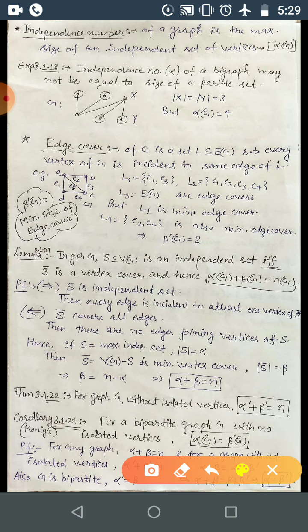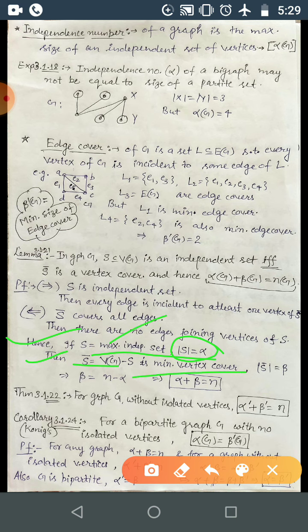So here I have also discussed that if S is the maximum independent set, then its cardinality will be alpha. The S complement will be Vg minus S. If you remove all the vertices of S from Vg, you get S complement, which is the minimum vertex cover.